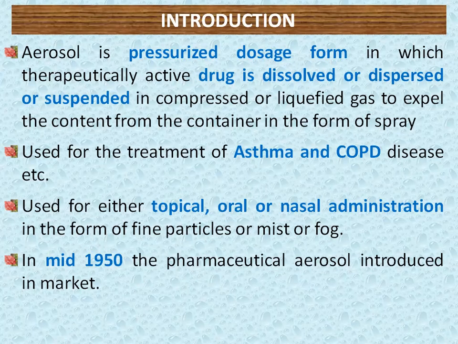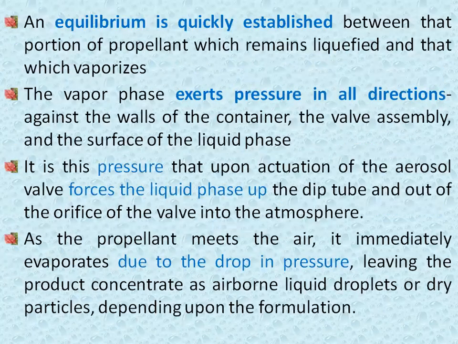So this is in common the composition of aerosol. Generally, in the mid 1950s in the United States, this pharmaceutical aerosol was introduced. Initially, some pesticide industries started using it, and then afterwards, in 1950, its pharmaceutical use started.